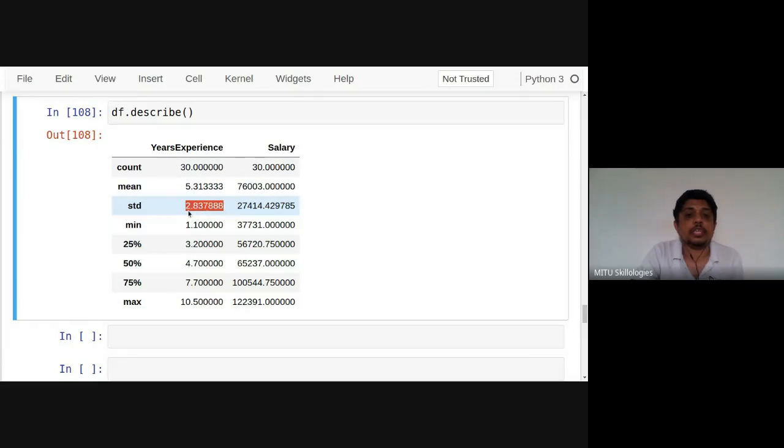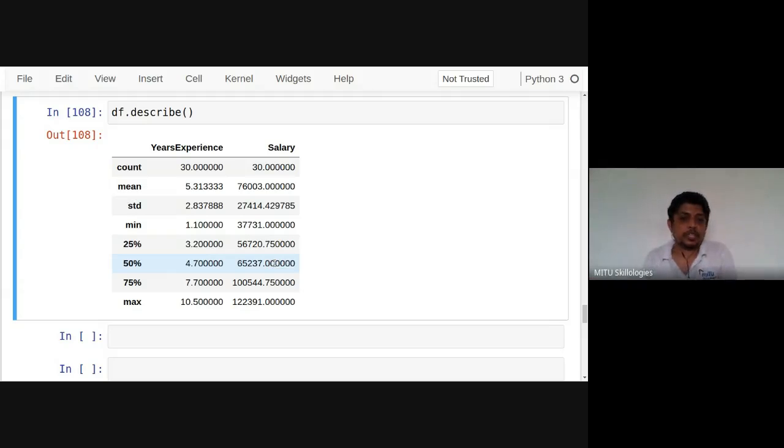The minimum value, and here we have the quartile ranges: 25% quartile, then 50% quartile, and 75% quartile. Here 50% obviously is the median of it.